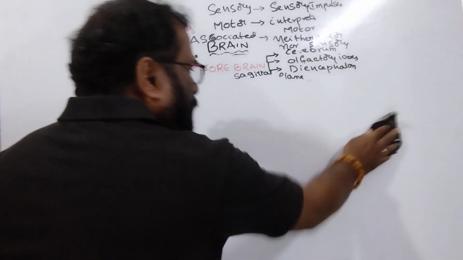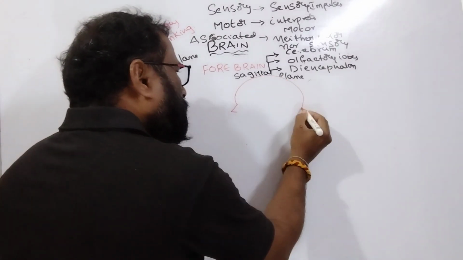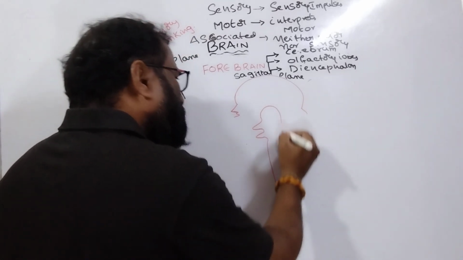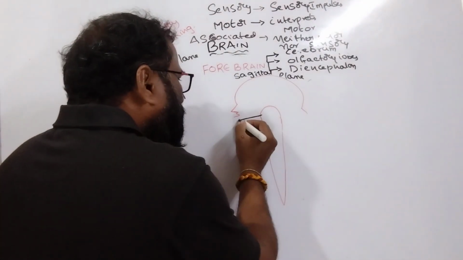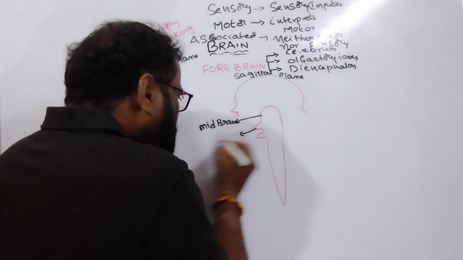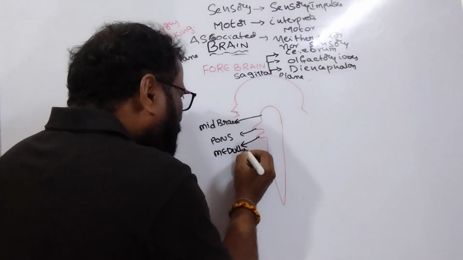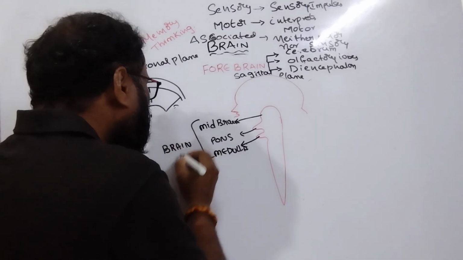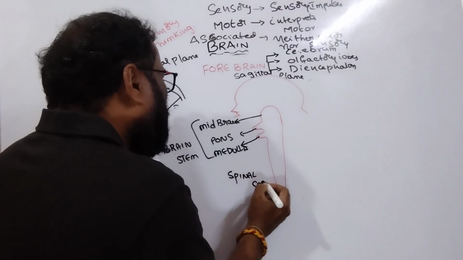The midbrain is also called the mesencephalon. This is the midbrain. This is the pons varolii, the medulla oblongata, and this is the spinal cord. The midbrain, pons varolii, and medulla oblongata are collectively called the brainstem. This is the brainstem, and this is the spinal cord.